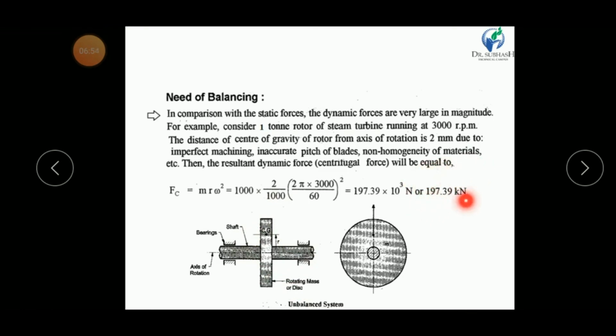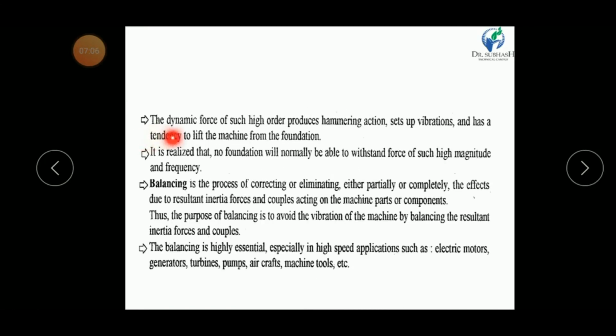dynamic force is 197, that means around 200 kilonewton. So we can say that the dynamic force is 20 times more than the static force. If the dynamic force of such a higher order produces a hammering action, sets up vibrations, and has a tendency to relieve the machine from the foundation, it is realized that no foundation will normally be able to withstand forces of such high magnitude and frequency, and that's why balancing is required.